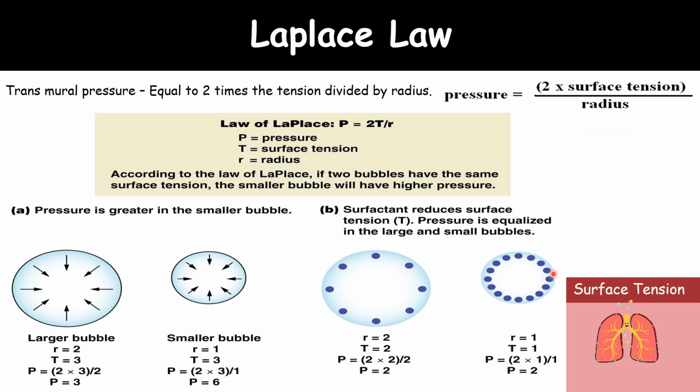Without the surfactant, the smaller bubbles cannot handle the high pressure for a longer period of time. The pressure is equal to 2 times the surface tension divided by the radius.